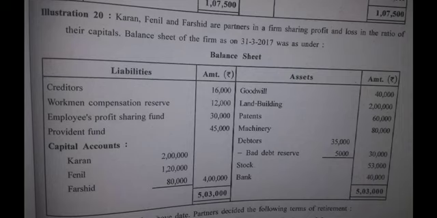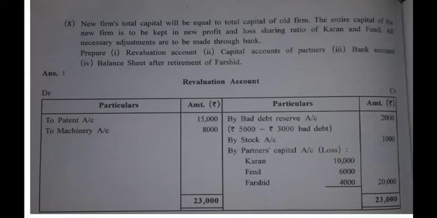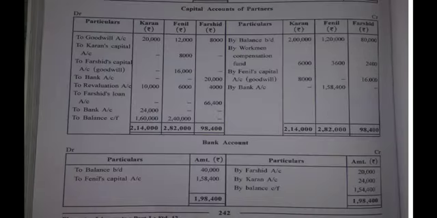Then talking about capital accounts, we have already written. Talking about the value of goodwill. This is the old value of goodwill, 40,000. Old value of goodwill is to be written off among partners in their old ratio. So here is the partners capital accounts, and on debit side it is to goodwill account, 20,000, 12,000 and 8,000.